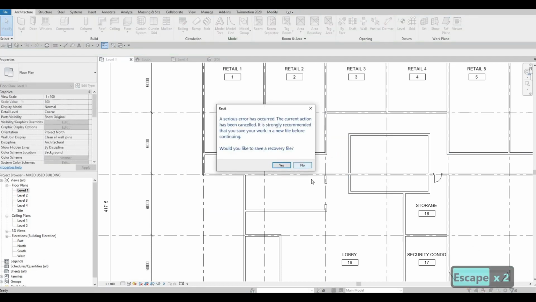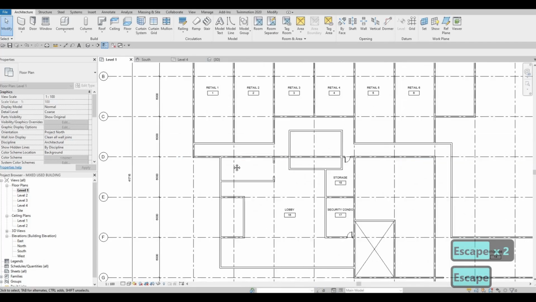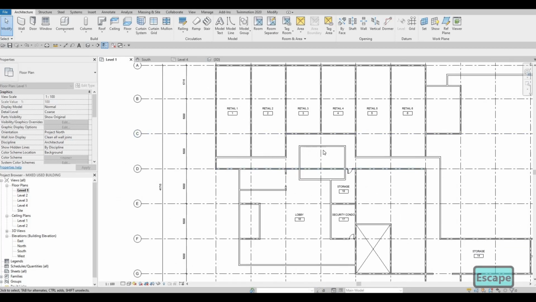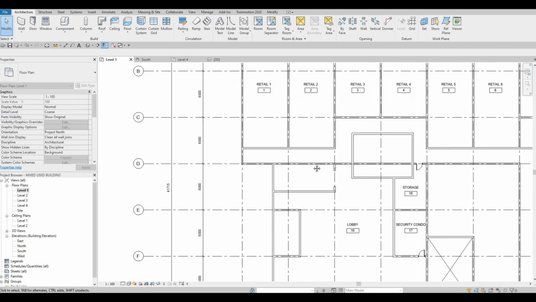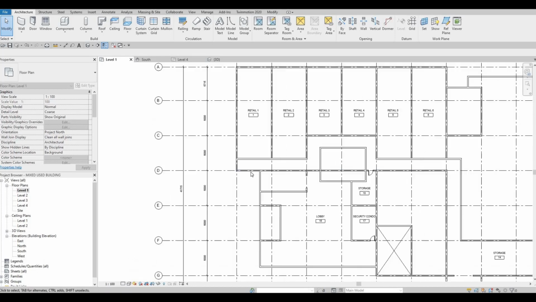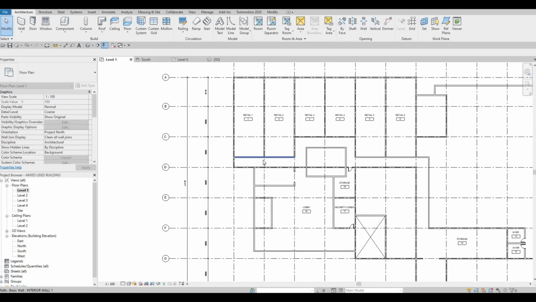And then this will also be a corridor or an aisle for our exit as well. So we could add in some doors here at the back.